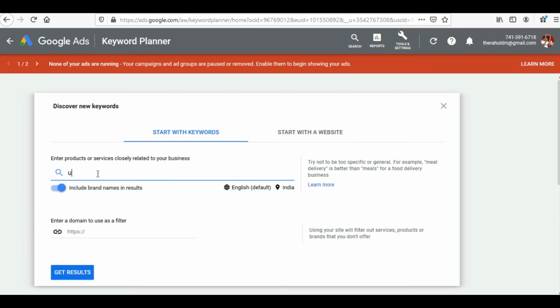My business is of used cars. I'll put it over here. See, I can give multiple searchable terms over here. I can put a comma and write the other one, second-hand cars, and so on. I can punch in multiple keywords. Once this is done, I'll simply click on get results.